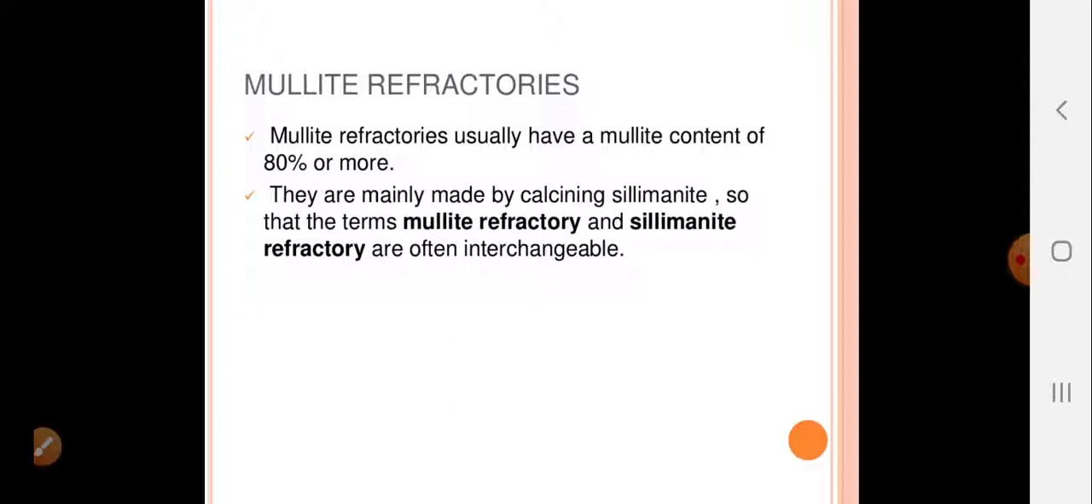Next type is mullite refractories. They usually have mullite content of 80% or more, mainly made by calcining sillimanite, so the terms mullite refractory and sillimanite refractory can be used in place of one another.